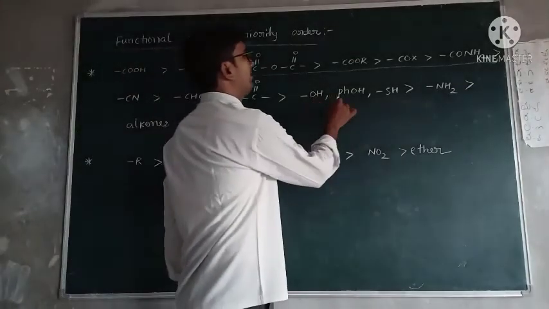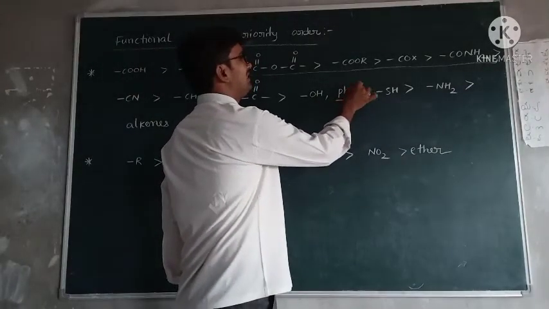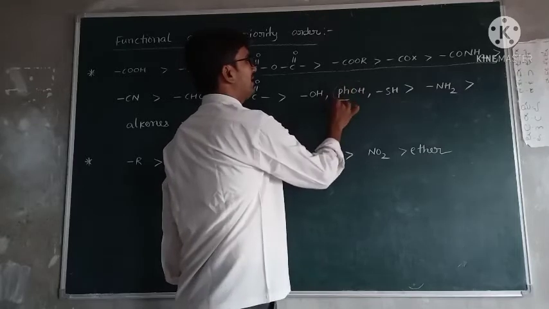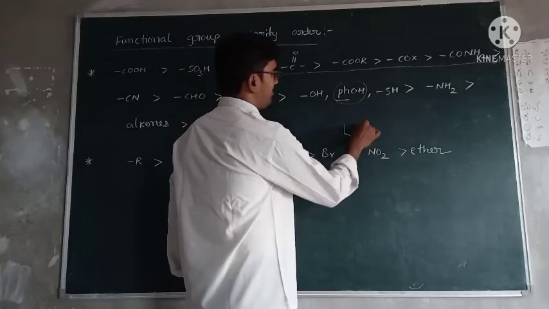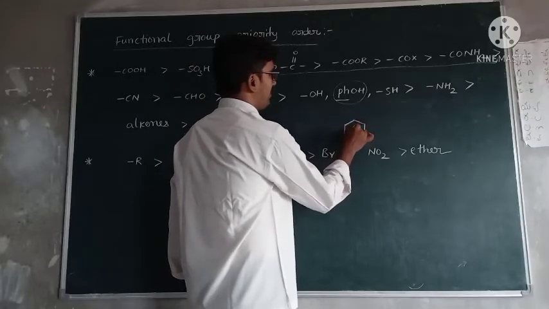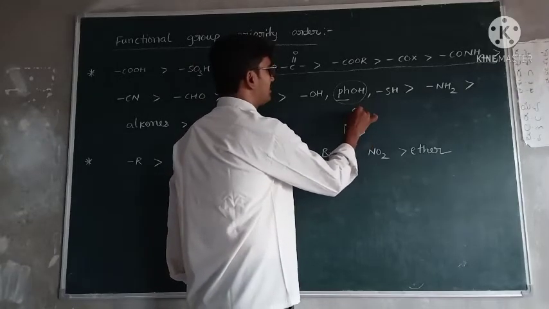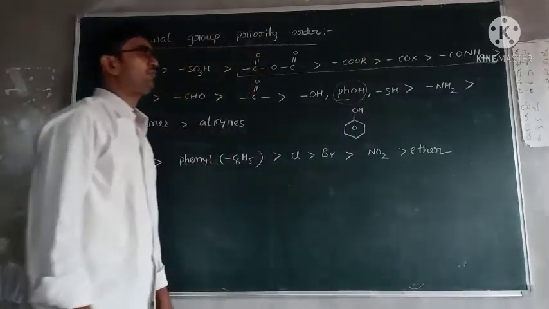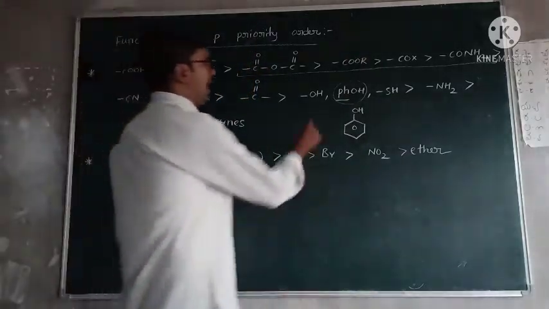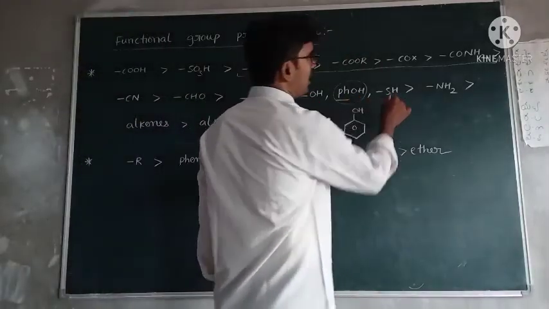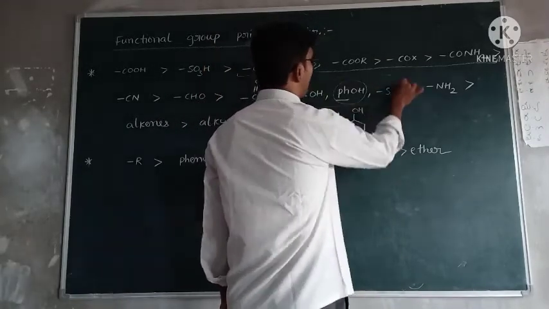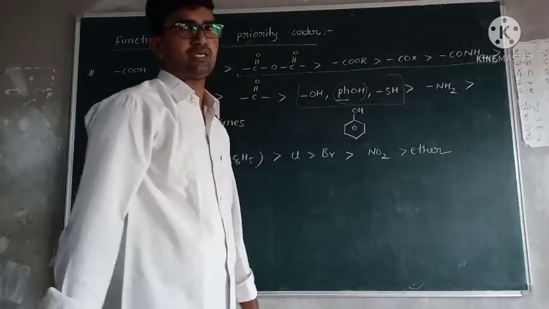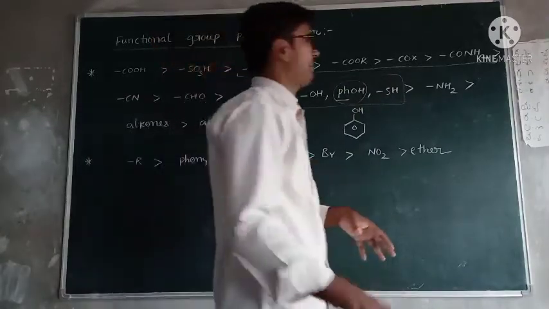Aldehyde and ketone are carbonyl compounds. Next, alcohol. PhOH means the phenyl group contains an OH group, that is phenol. Phenol is benzene in which one hydrogen is replaced by OH. Alcohol, phenol, thioalcohol: these three are taken as the same priority because they are not present in the same compound.